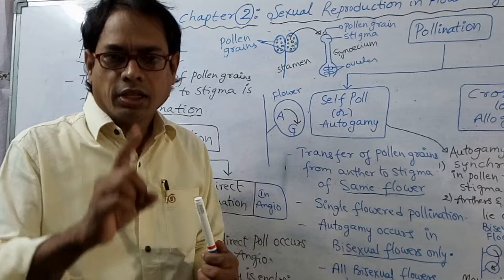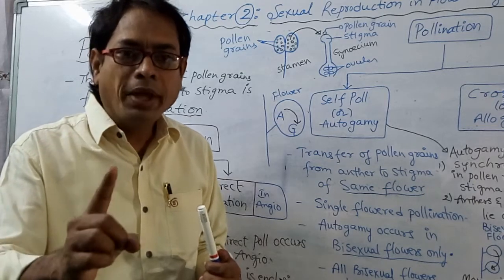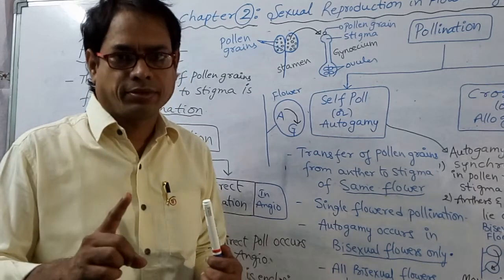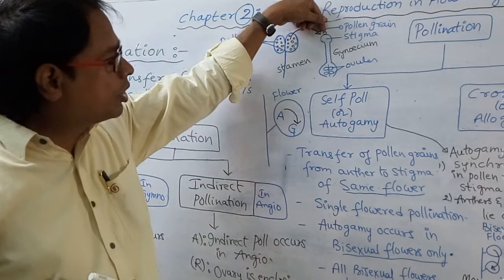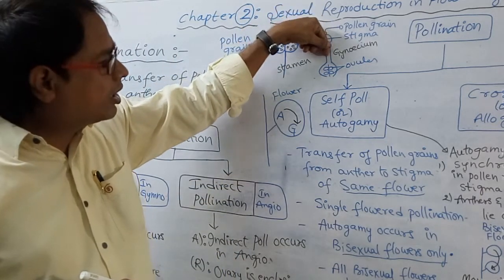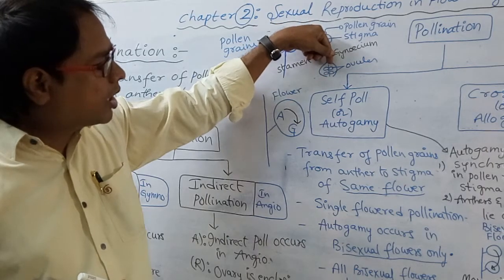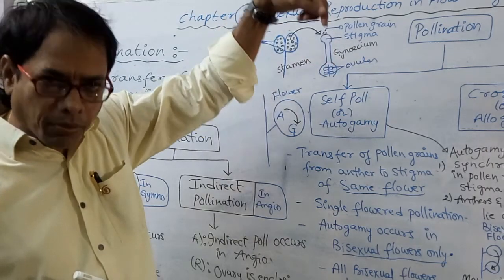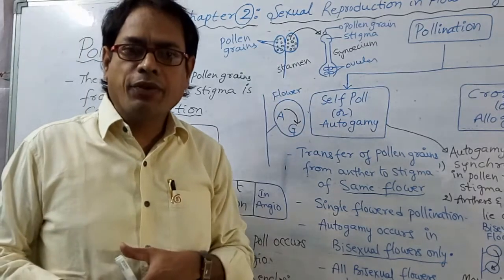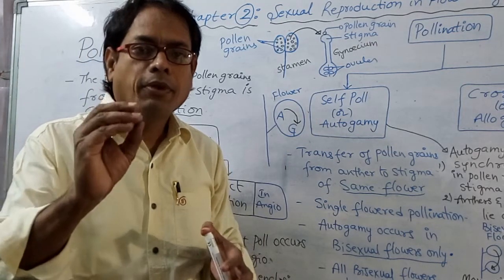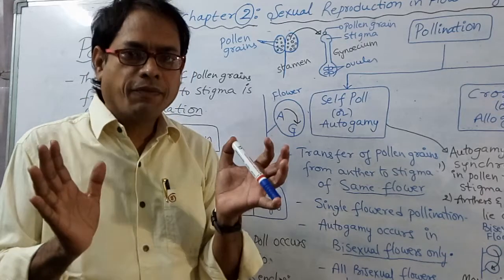Only one. That embryo sac contains how many female gametes? 1. So the pollen grain enters into stigma, then style, ovary, ovule, then embryo sac, and the male gamete fuses with the female gamete. Then fertilization occurs.